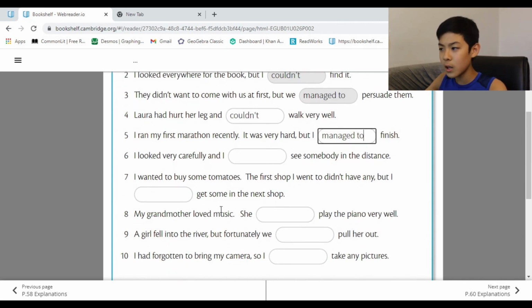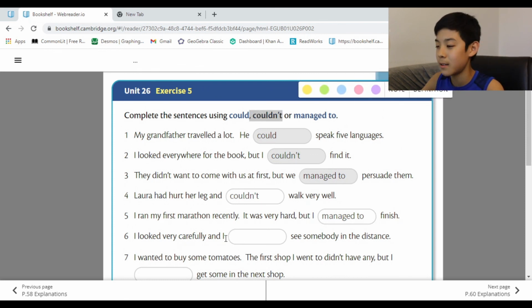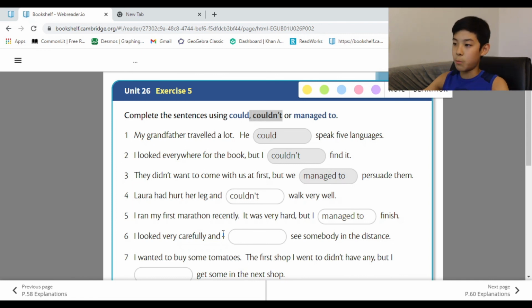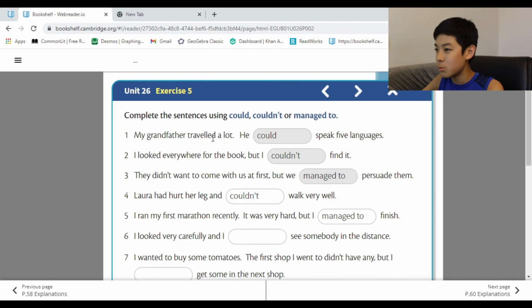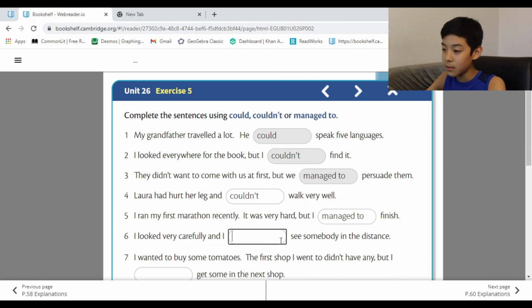I looked very carefully, and I see somebody in the distance. It wouldn't be couldn't because you looked very carefully, so you probably would see. I managed to or could. I believe it is could because you looked very carefully, so there wasn't a hard time. There wasn't anything preventing you from doing that, right? So I would say it's could.